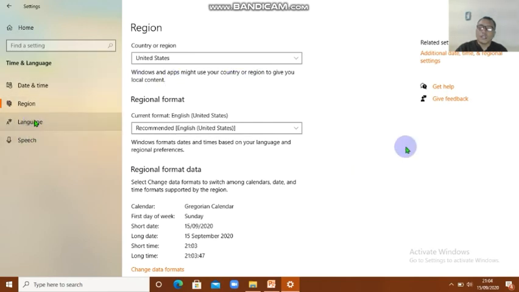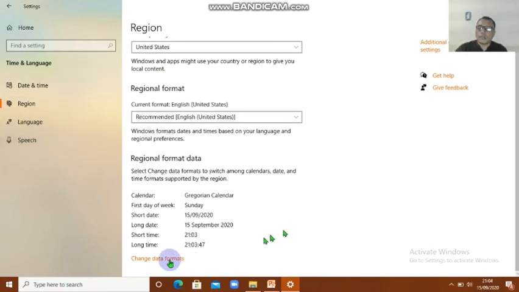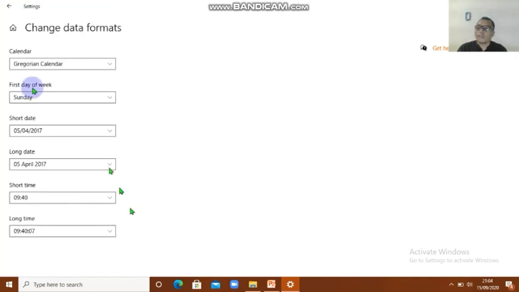And there is also here, if you want to change the date format. This is the calendar. You can change the first day of the week, here it is set to Sunday. Short date is in this form. Long date is written out with the month, for example April. This is the example, kids. Short time is in this format. Long time shows hours, minutes, and seconds. Okay, that is change date format.